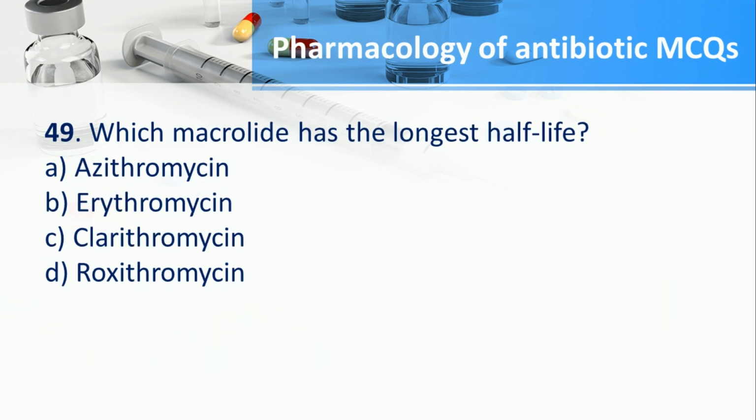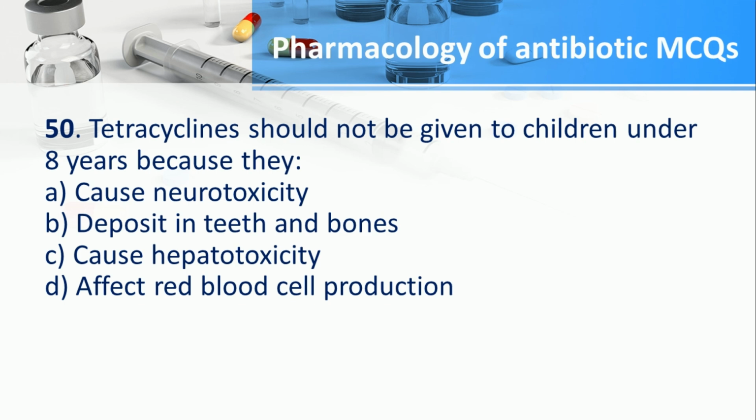Number 49. Which macrolide has the longest half-life? A. Azithromycin, B. Erythromycin, C. Clarithromycin, D. Roxithromycin. The answer is A. Azithromycin. Number 50.